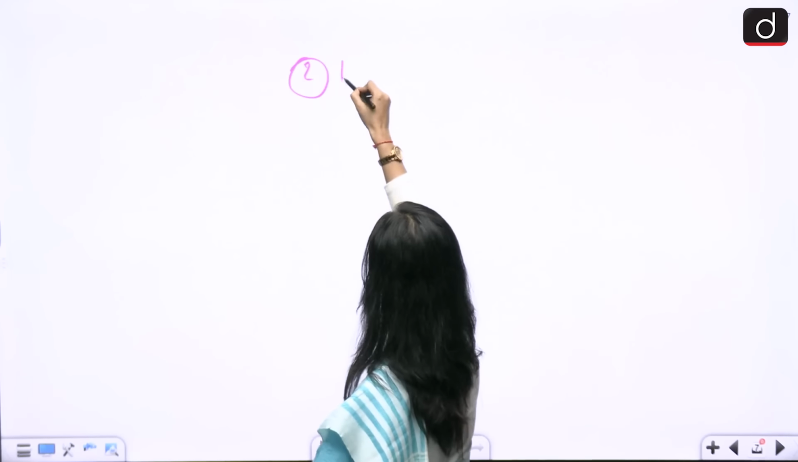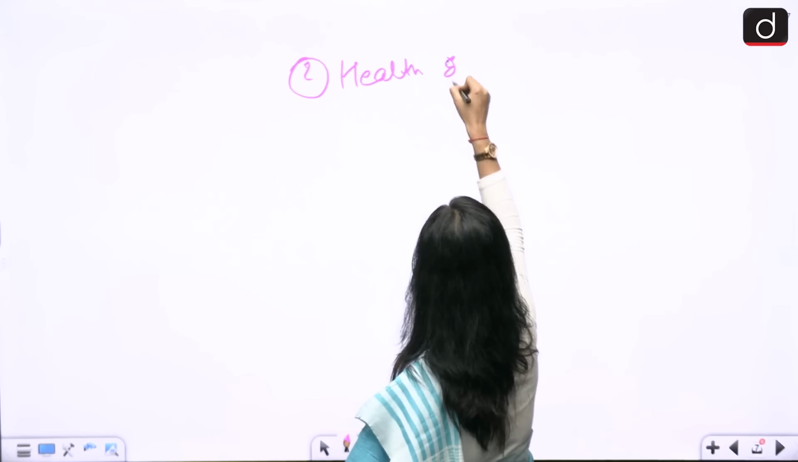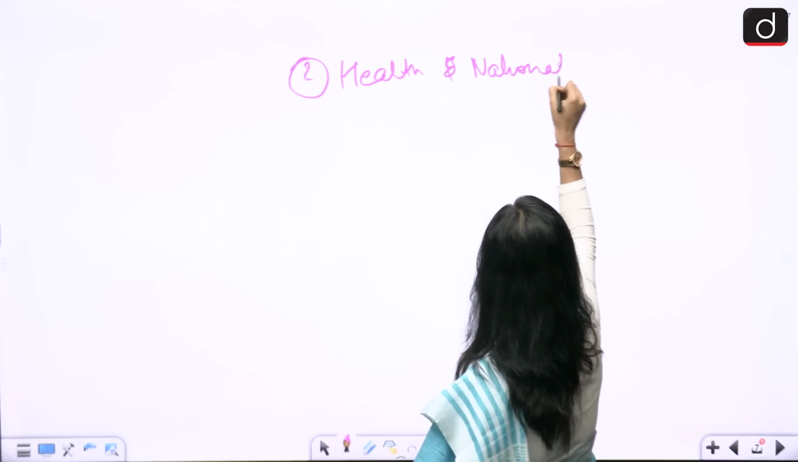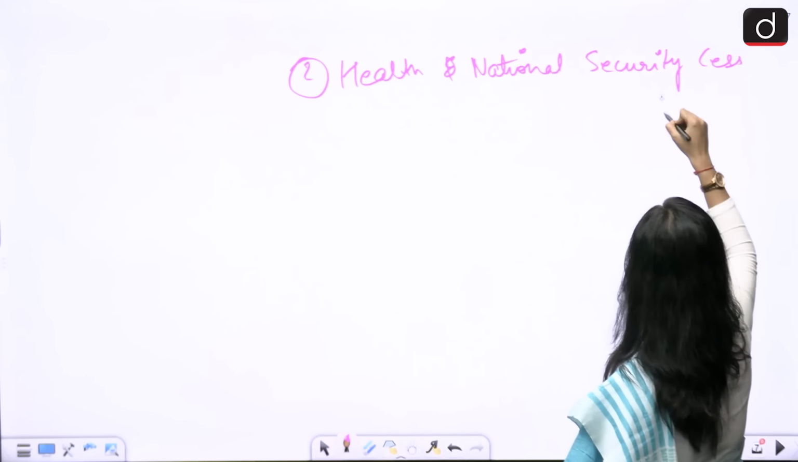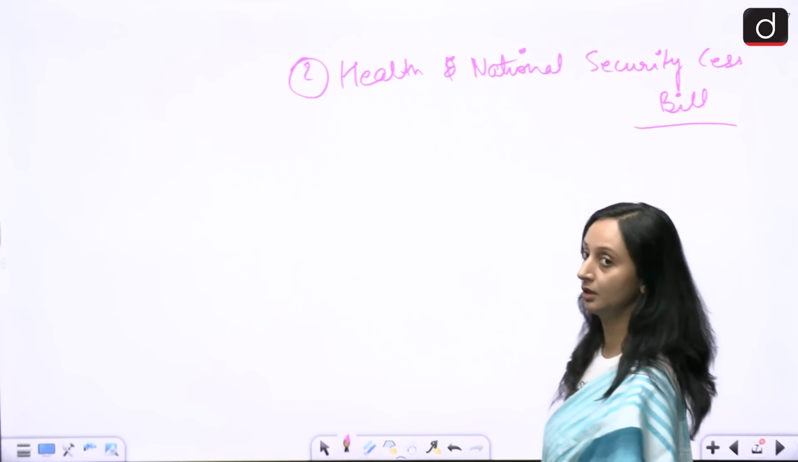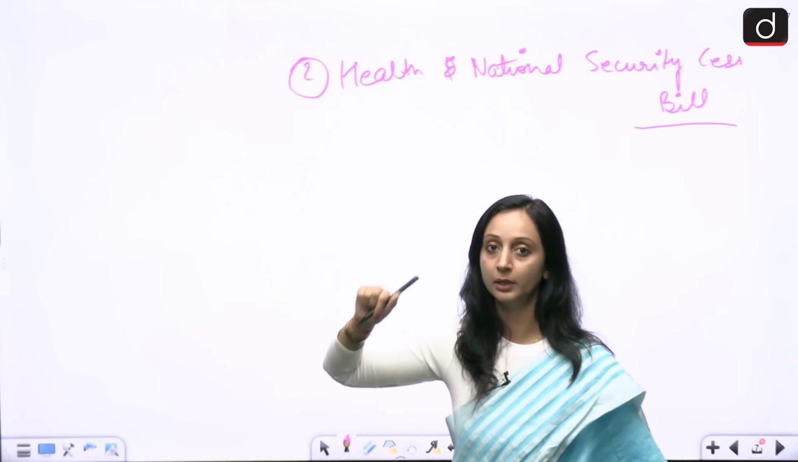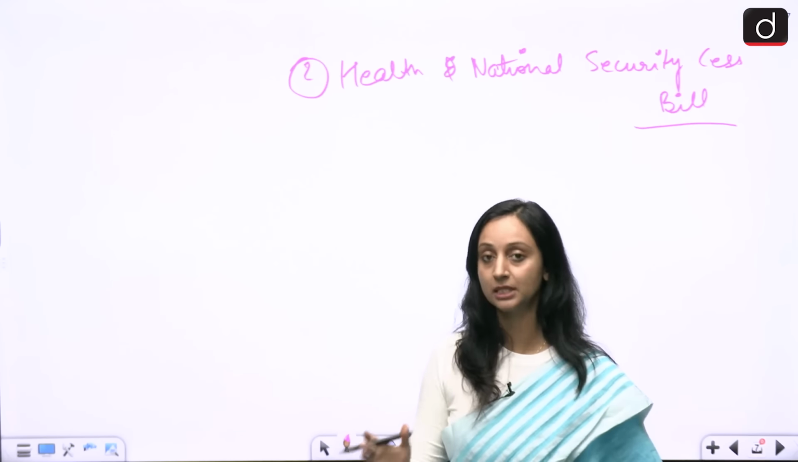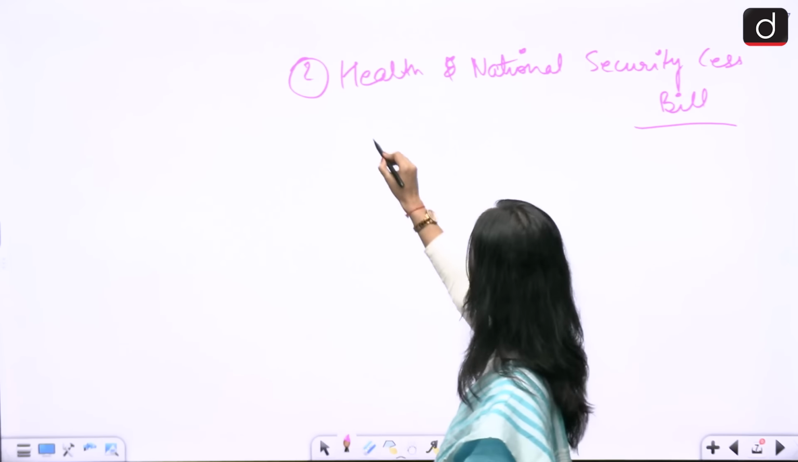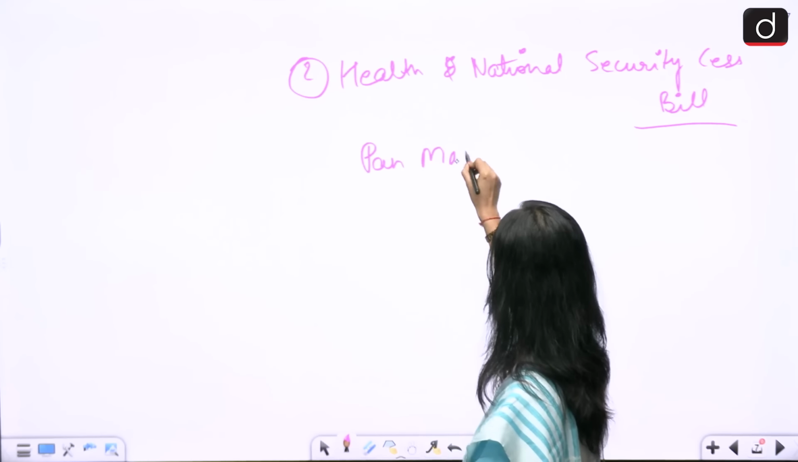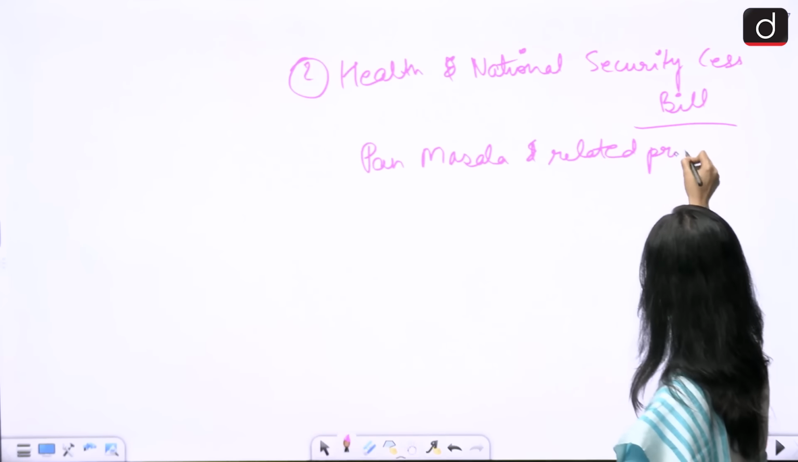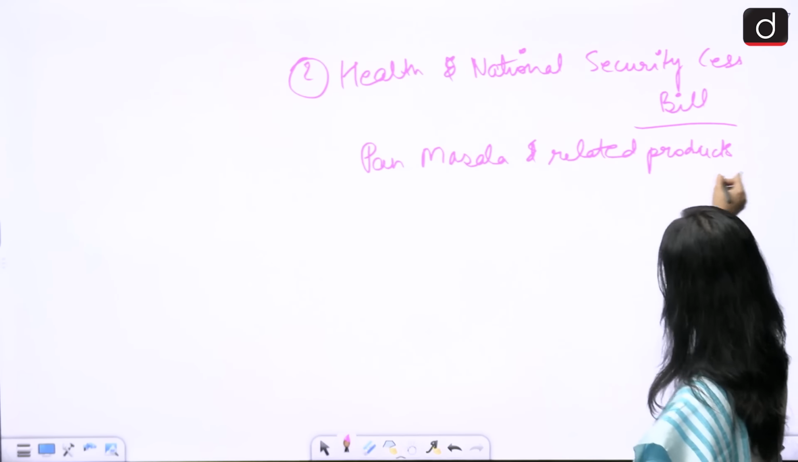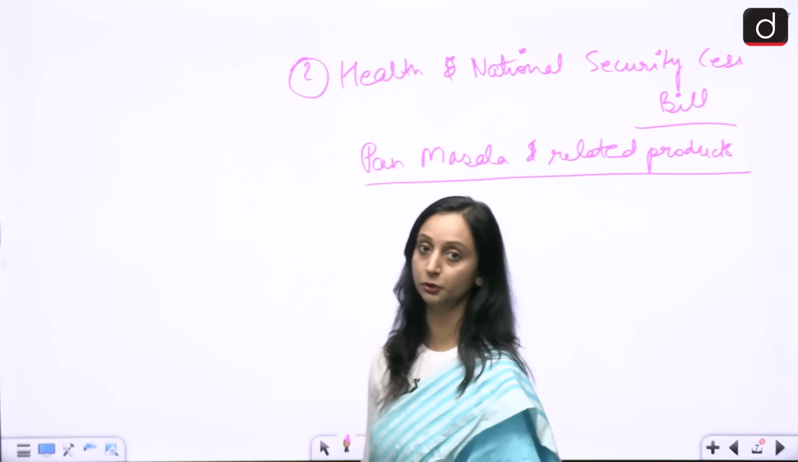Now let's move to the second bill, which was the Health and National Security Cess Bill. So please focus on the word cess over here. Cess, we know, is levied for a particular purpose, for a specific purpose, and this is going to be levied on pan masala and related products. Now, what purpose is this going to solve over here?